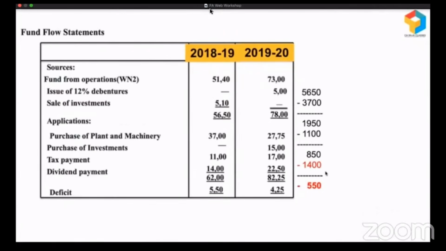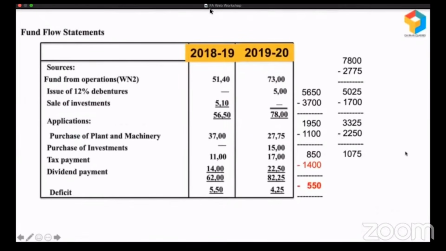Let's see what happened in 2019-20. In 2019-20, their funds from operations have improved significantly. They've also raised money by issuing debentures. So it is 7,800. From that, they are purchasing plant and machinery. They have a lot of money, let them. After purchasing plant and machinery, they have a surplus of 5,025. And they want to pay taxes. Good, let them pay. From 5,025 after taxes, what is left over now? 3,325. From that, they want to pay dividend. Let them pay 2,250. It means the balance left over is 1,075.